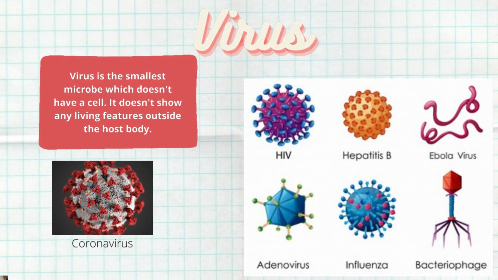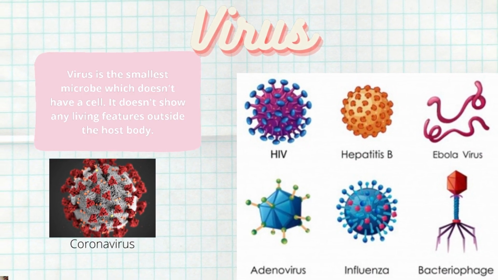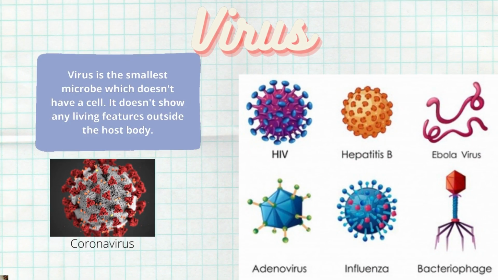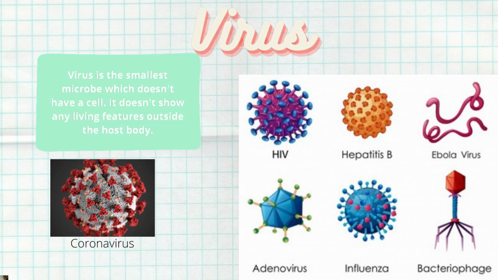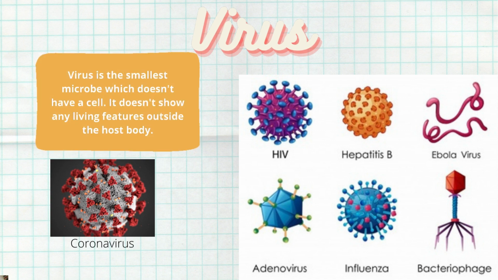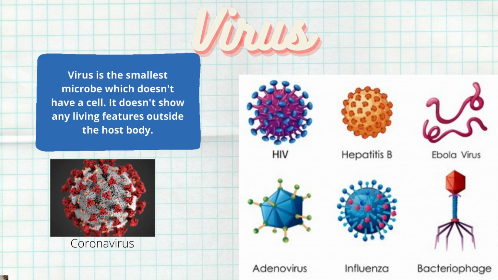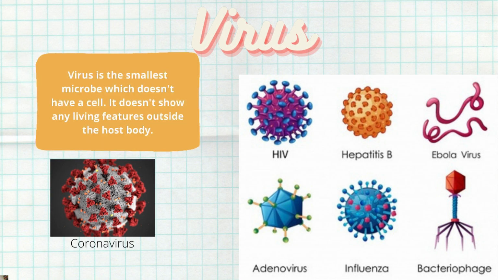Viruses. Viruses are the smallest living organisms, which are not cells but genetic material surrounded by a protein coat. They cannot multiply on their own outside a host, but when they enter a living host cell, they show all the characteristics of a living organism, such as they feed, respire, excrete, grow, or multiply, etc.